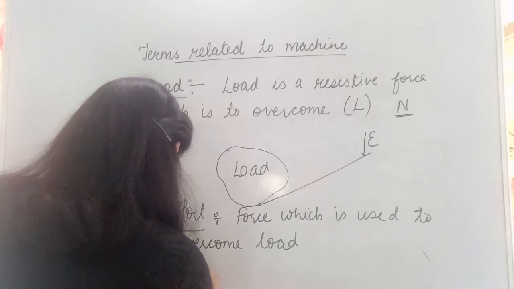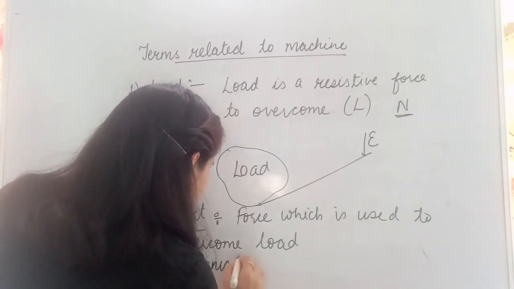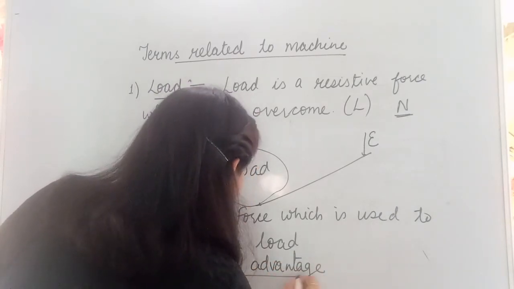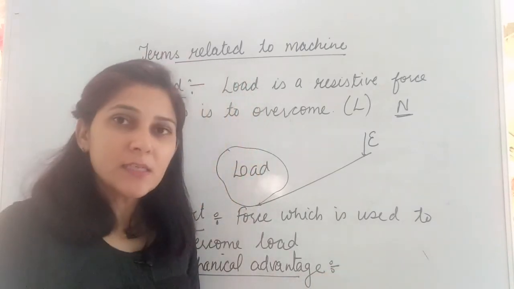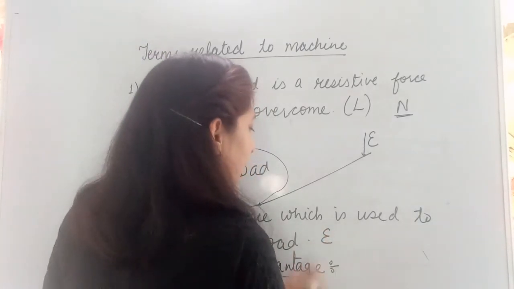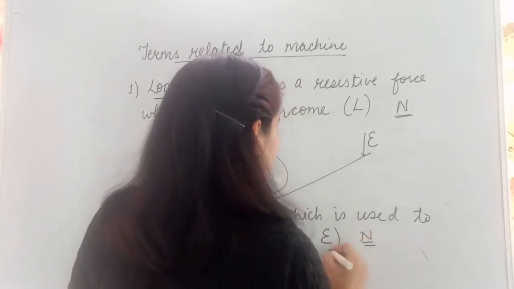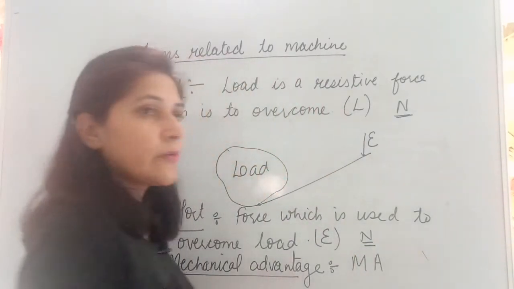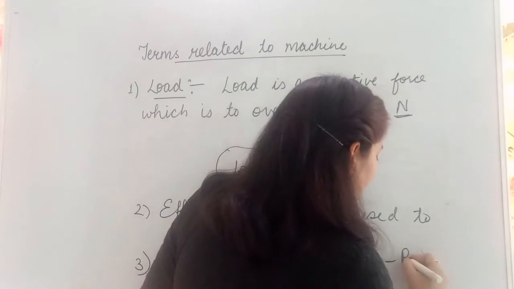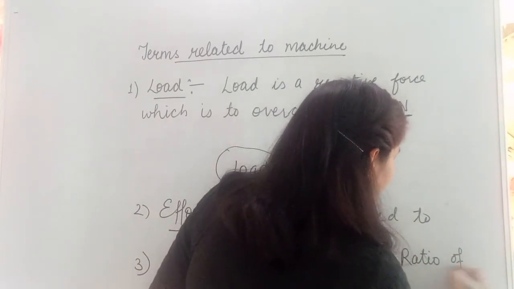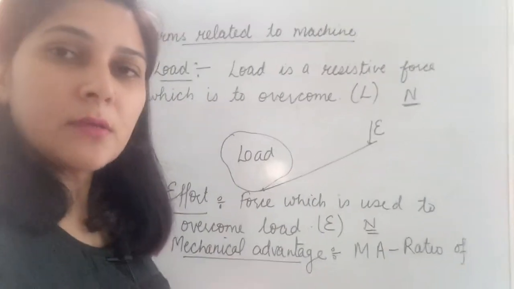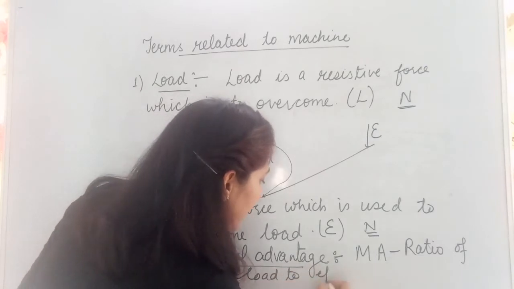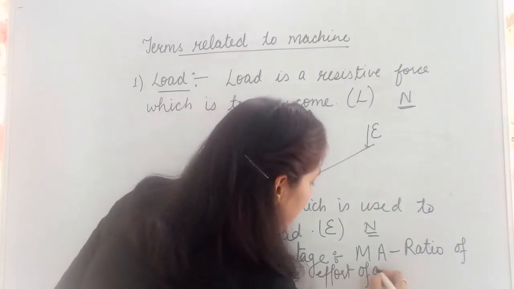Okay. Then the third one is mechanical advantage. Mechanical advantage means whatever machine you are using, what is the advantage of that machine? Effort is denoted by capital E and its unit is also Newton because it is also a kind of force. Mechanical advantage is denoted by MA. It is the ratio of load to effort of a machine.